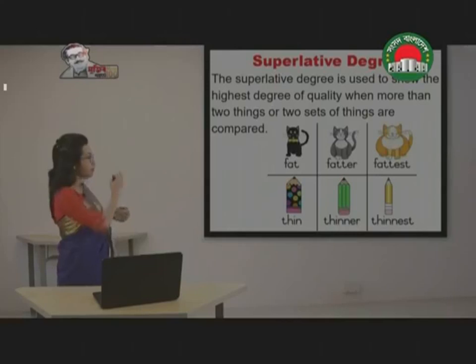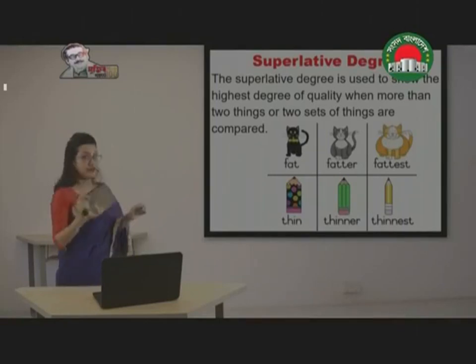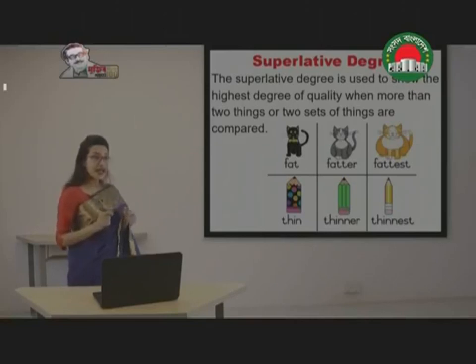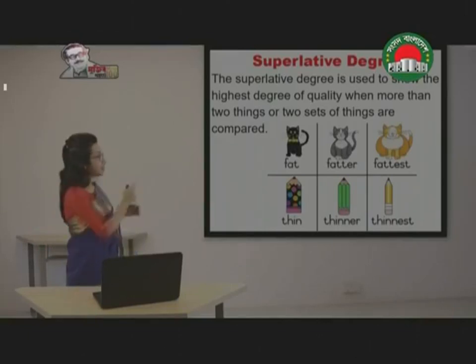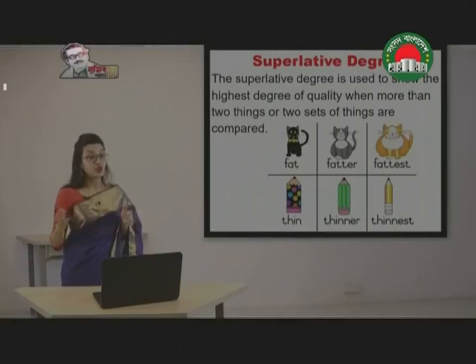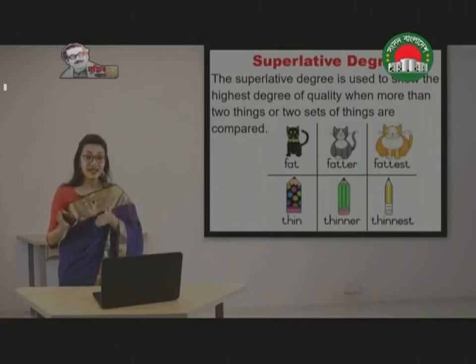For example, in the picture, we can see that there are 3 cats. The first one, the black one, has been labeled as fat. The second one is fatter, and the golden cat is labeled as the fattest. So fattest, here this cat has been compared with the other 2, and among 3 of them, he is the fattest. For that reason, we have used the superlative degree fattest here.